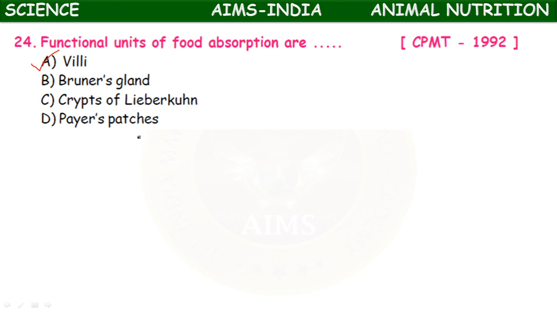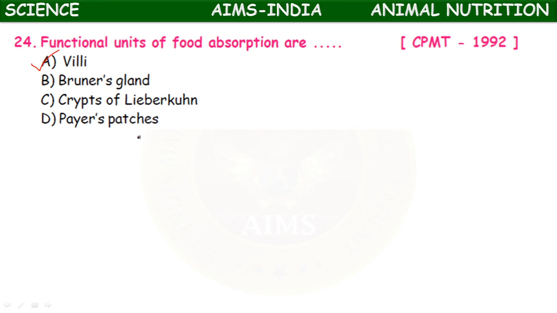Peyer's patches are found in the small intestine. They are small masses of lymphatic tissue. They are found throughout the ileum region. Ileum region means the terminal part of small intestine. And some other cells are also present.